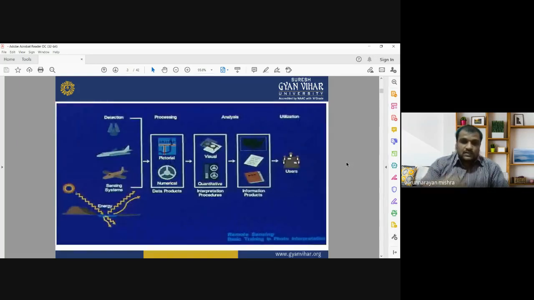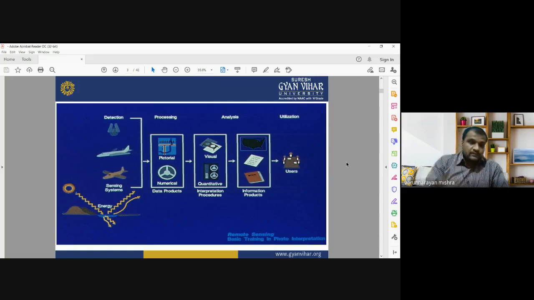Now this is the entire mechanism of remote sensing. You can see here remote sensing needs a medium. The sun's radiation, or solar radiation, is a kind of electromagnetic radiation that can be detected by the sensor. The sensors are generally mounted on a platform, either a spaceborne platform or an airborne platform.